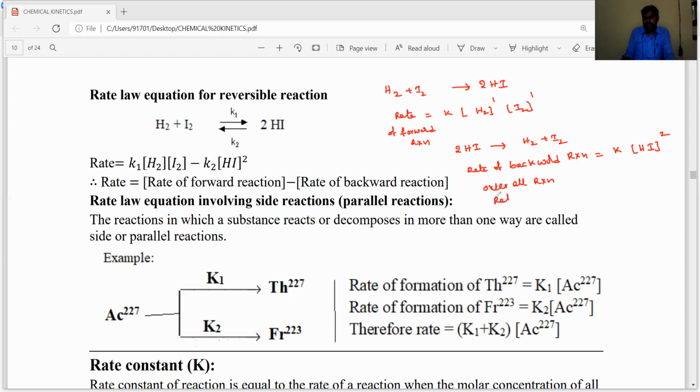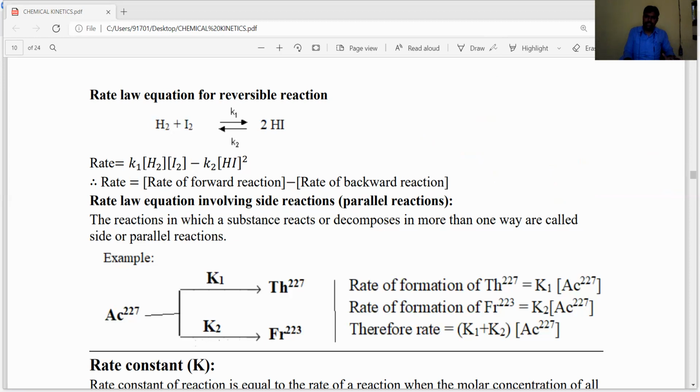rate is equal to another new constant we have introduced, that is K dash, then it is equal to K1 into concentration of H2 into concentration of I2 minus K2 into concentration of HI whole square. So it indicates that the overall rate is nothing but the rate of forward reaction minus the rate of backward reaction for reversible reactions. For reversible reactions, the rate expression or rate law is equal to the rate of forward reaction minus the rate of backward reaction. Okay, this is very, very important.